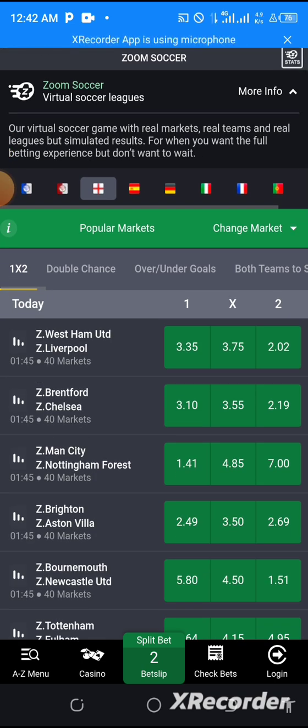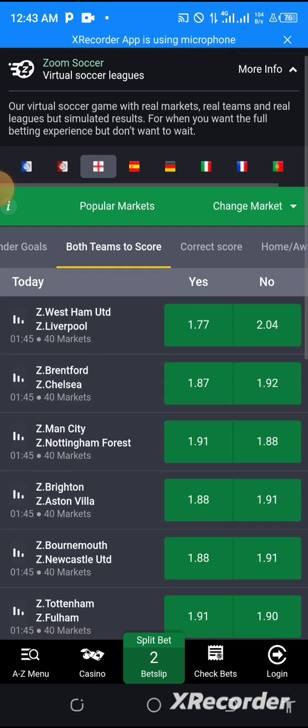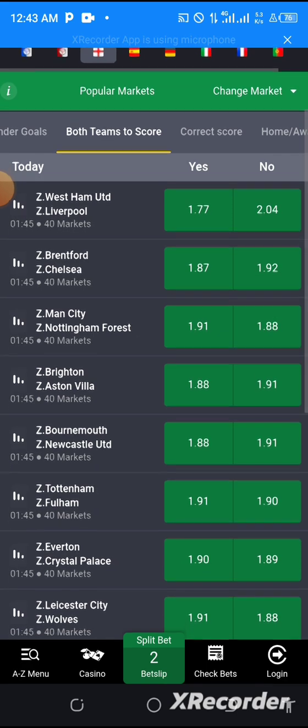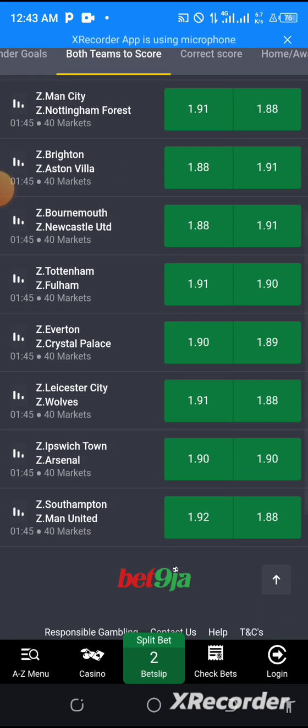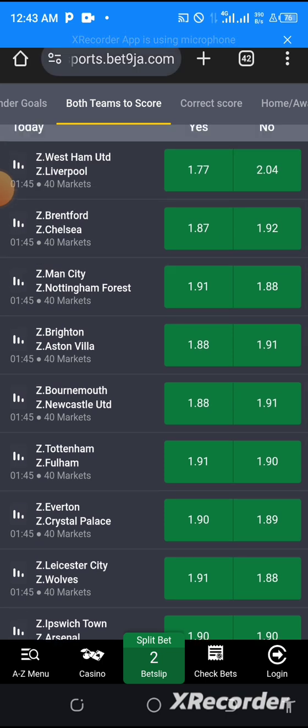Another one again is England. This England is something like this. Let's go to both team to score. You see both team to score. If you see odds like this, the odd is not here. This particular odd, anything double like this, like 1.88 or 1.99 or 1.66, anytime you see them, screenshot it the way I said on the other trees.